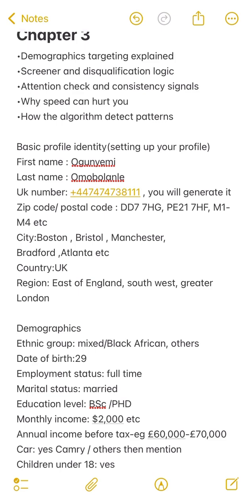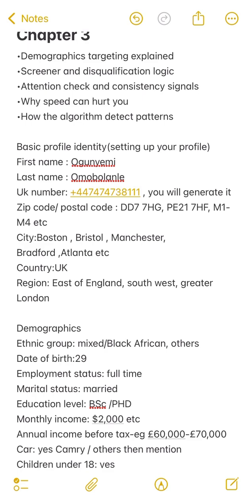How consistent you are will determine how many surveys will be available for you. If you are very consistent, like for a week, they are going to be sending you survey questions. With attention checks, sometimes they can ask you, for this question, choose strongly agree. But imagine you are not paying attention, and you went ahead and put in agree. Automatically you have already failed that attention check, and they are recording it. They know that you failed it already. So you just have to pay attention when it comes to surveys.